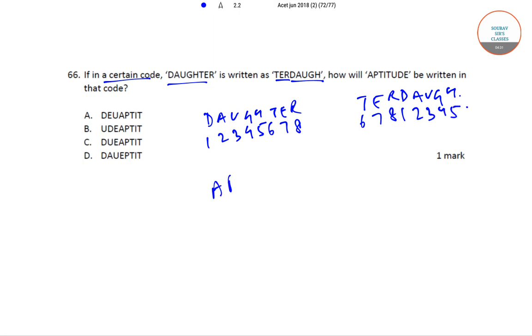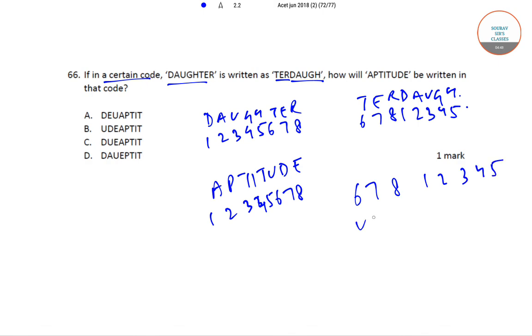Then aptitude, if I also order this as 1, 2, 3, 4, 5, 6, 7, 8, now it will be written as 6, 7, 8, 1, 2, 3, 4, 5. So UDEAPTIT. That is option B is the correct answer.